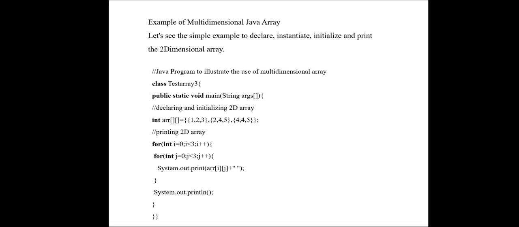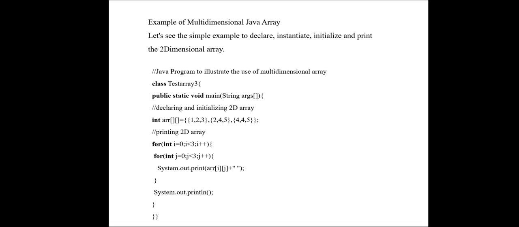So when i equal to 0, j has to be repeated 3 times. So when row equal to 0, so column 0, column 1, column 2. So 3 times j has to be repeated. Then after repeating 3 times, again the control will pass to the outer loop, that is i loop. Again i will be incremented to 1. When i becomes 1, again j will be executed for 3 times. j of 0, j of 1, j of 2. Okay. So i value will be incremented when j is incremented for 3 times.